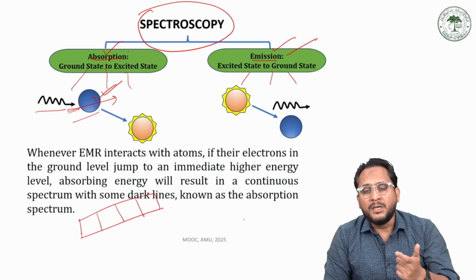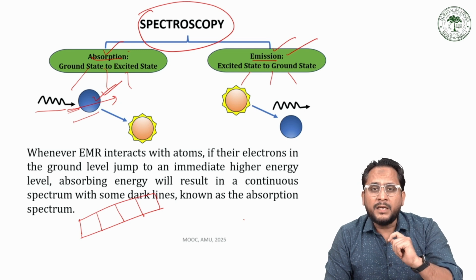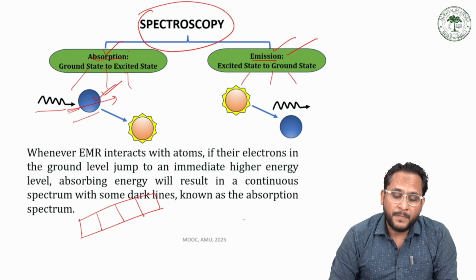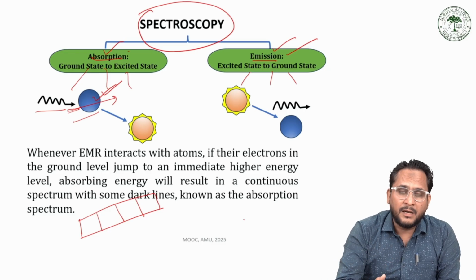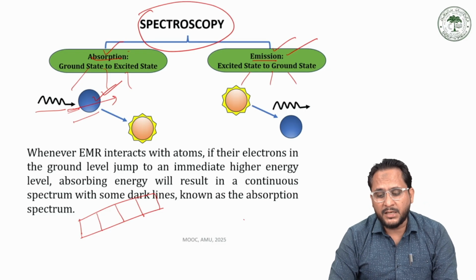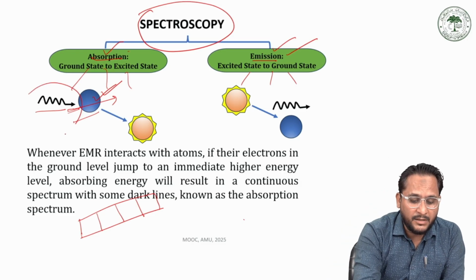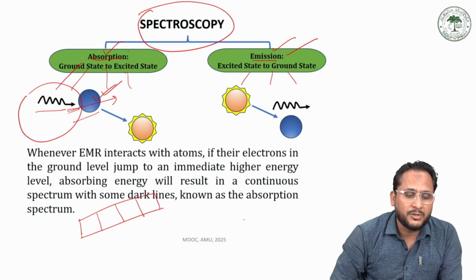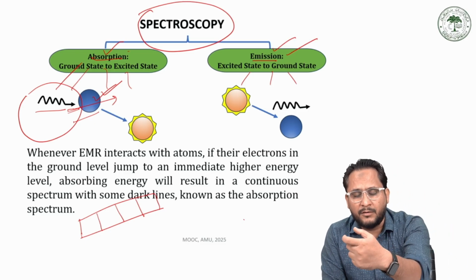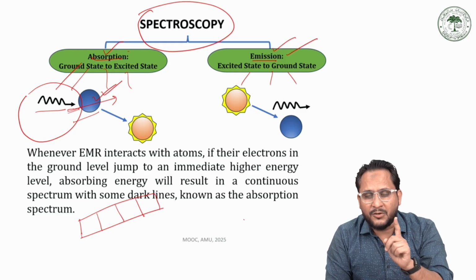Emission spectrum, on the other hand, is generated by emission of light. Now there is a question: from where will the atom get energy to emit light? In this case, we do not require a light source, as we need a light source in the case of an absorption spectrum. As I said, when we irradiate a sample with radiation of a certain wavelength, this is needed for an absorption spectrum, but not for an emission spectrum.